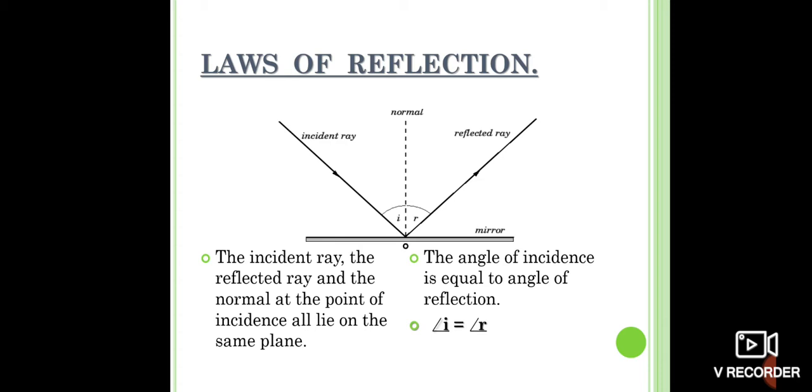If we denote the angle of incidence by angle I and angle of reflection by angle R, then angle I is equal to angle R. For example, if the angle of incidence is 60 degrees, then the angle of reflection also has to be 60 degrees. If it is 30 degrees, then angle of reflection is also 30 degrees.